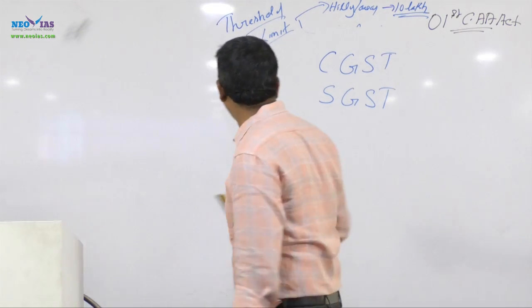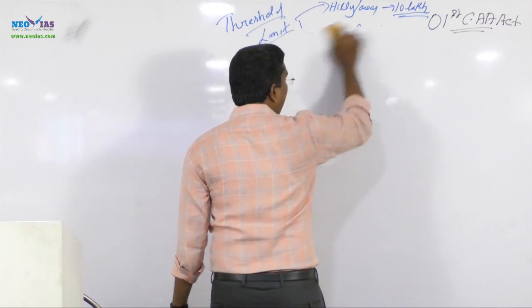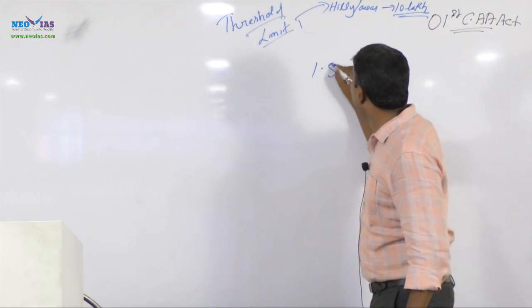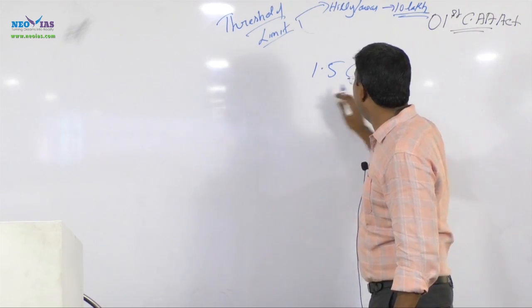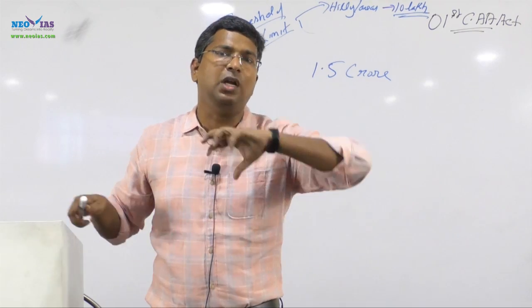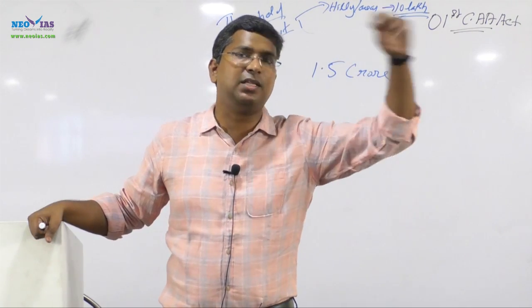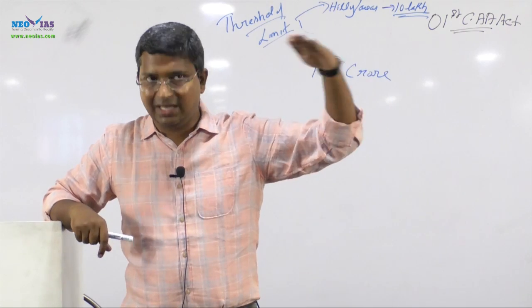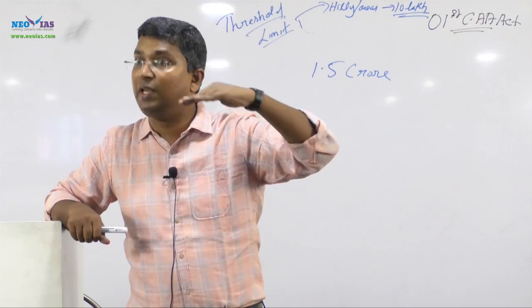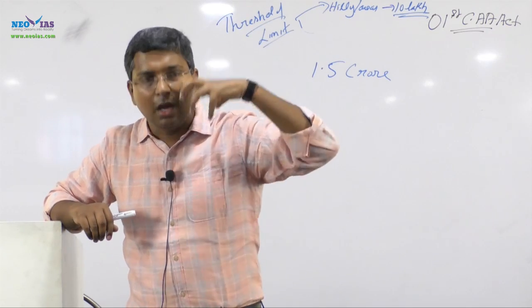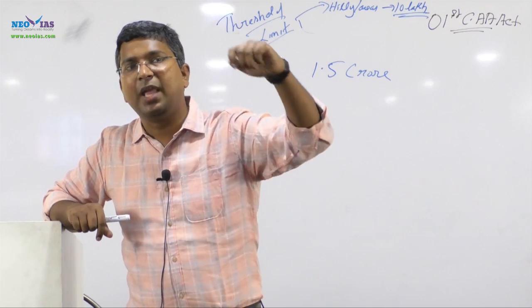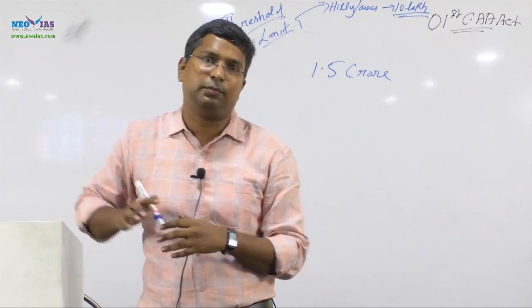Initially, regarding this issue, it was like this. Businesses with a turnover up to 1.5 crore, the full SSC will be given to the states. Above 1.5 crore.